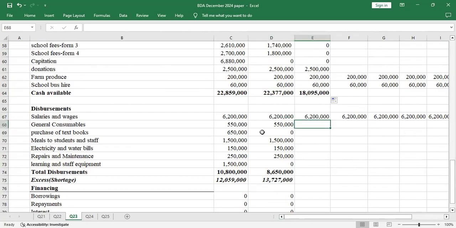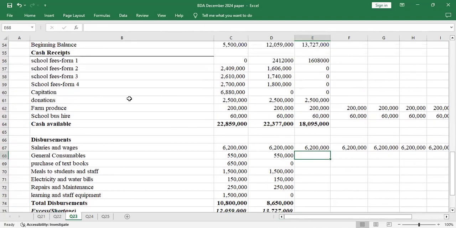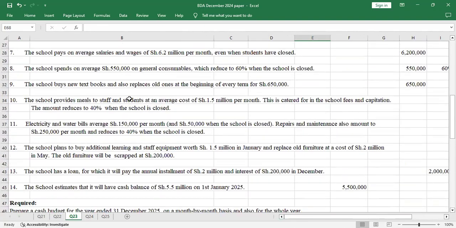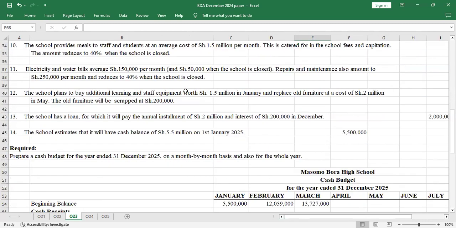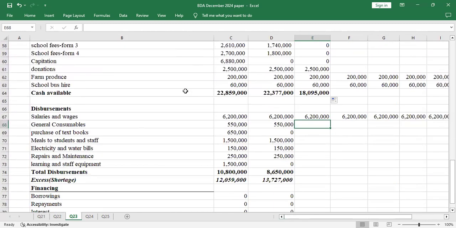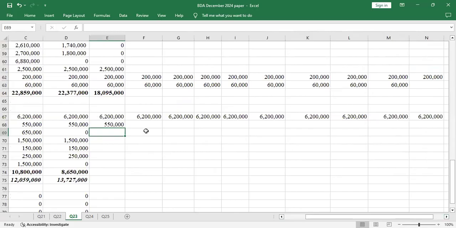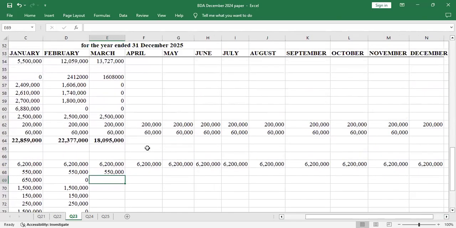Now the general consumables. The school spends 550 on general consumables, which reduces to 60% when the school is closed. So it will be 550,000. This is what I'm going to do. I'll take 550 so that I don't come back. So I'll copy this to the months when the school is ongoing. It's only April that I'll leave.